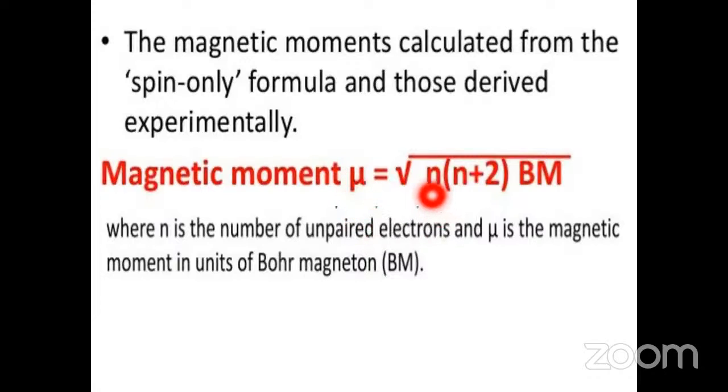Here n is the number of unpaired electrons. And what is the BM? These are the units of the magnetic moment. BM is nothing but Bohr magneton. It is the unit of magnetic moment. This formula is used to calculate the magnetic moments of the transition elements. You remember this formula.